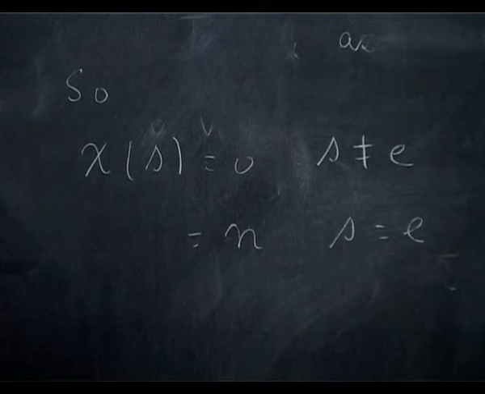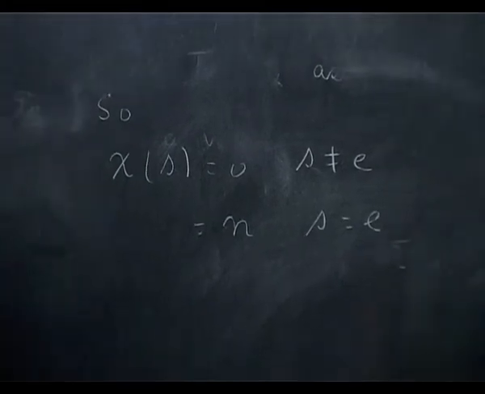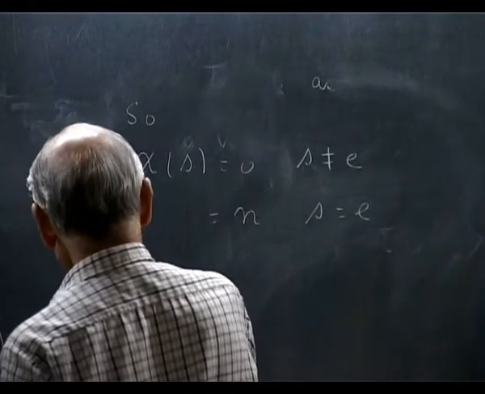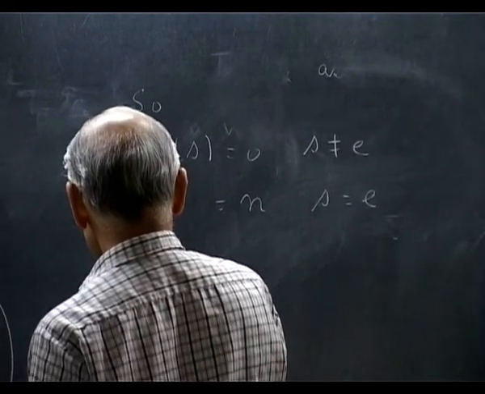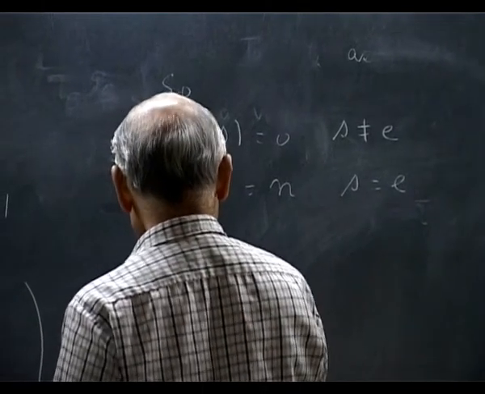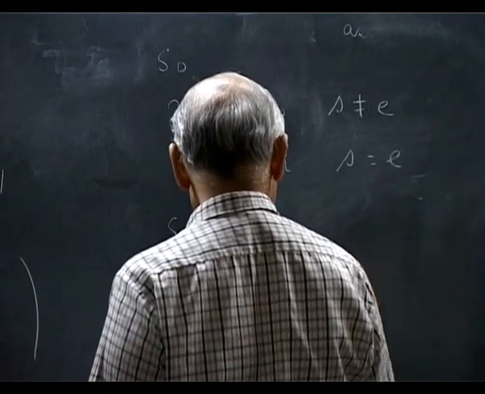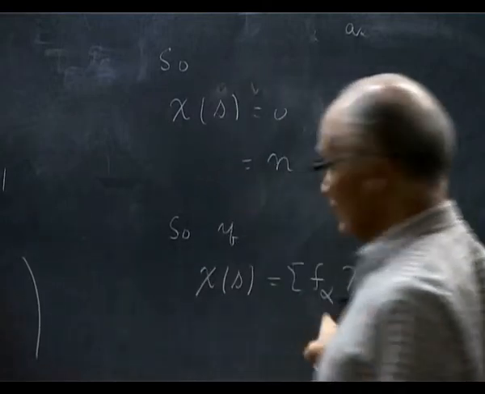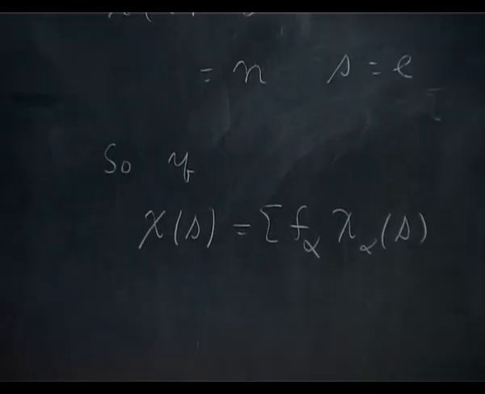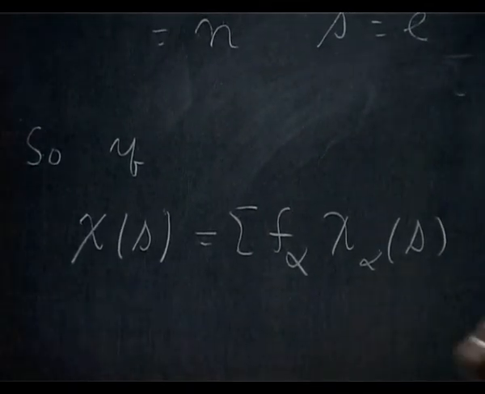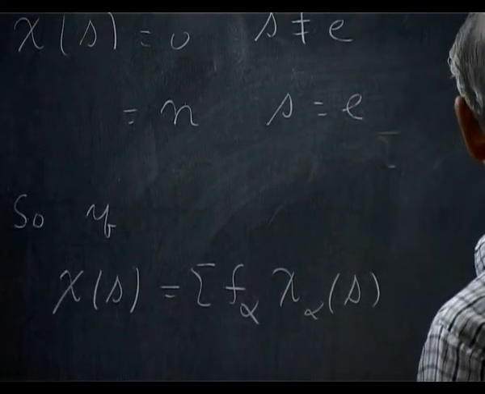Okay. So consider, if chi of S is the summation of f alpha chi alpha of S, where f alpha is the multiplicity of the irreducible representation alpha in this, then I can compute it. I multiply by chi alpha bar and 1 over n.